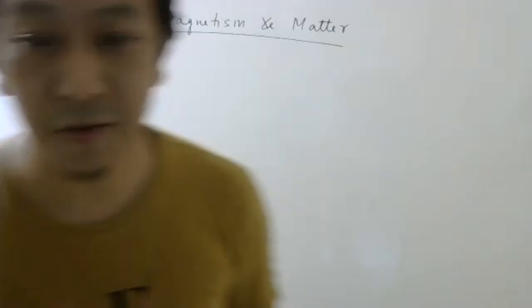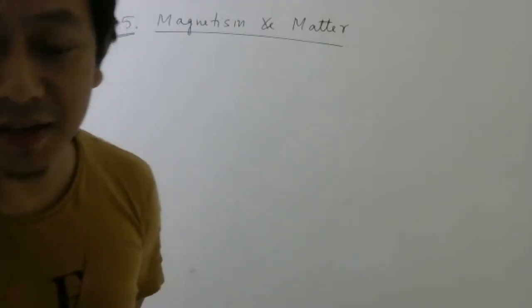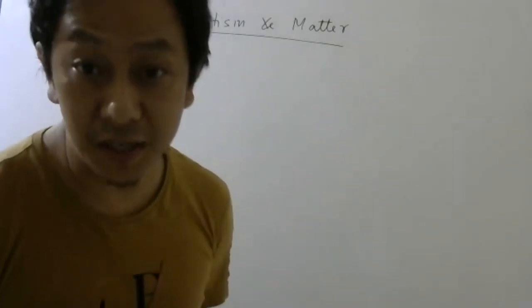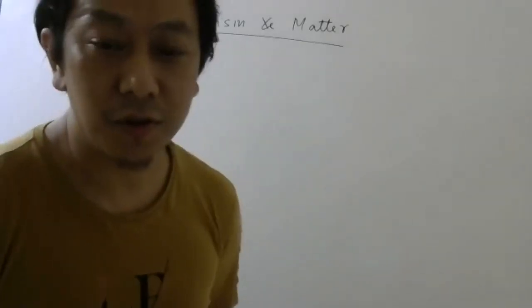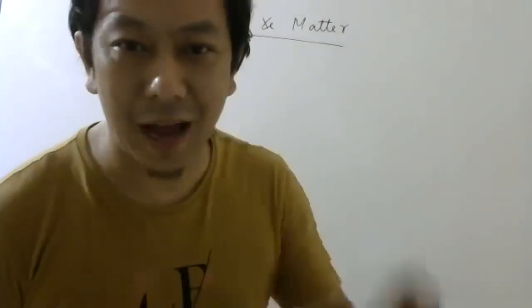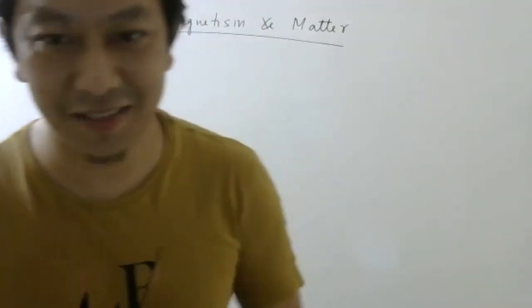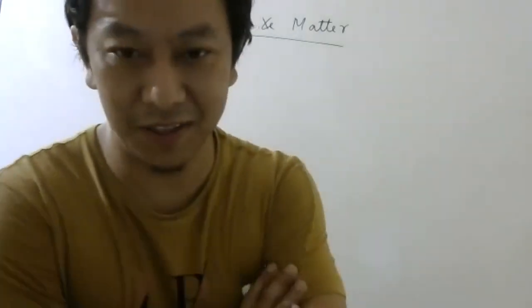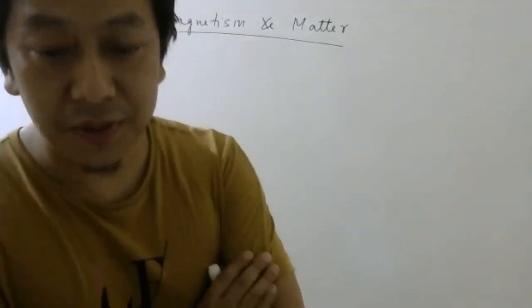Okay. So as you know, students, we are starting the 5th chapter, magnetism and matter. One class I have already taken. So does anyone remember what I was doing in the last part? I don't expect all of you to remember what exactly I was doing in the last part of the class. I will revise, don't worry, everything. Magnetization, okay. So basically I was talking about magnetic materials.